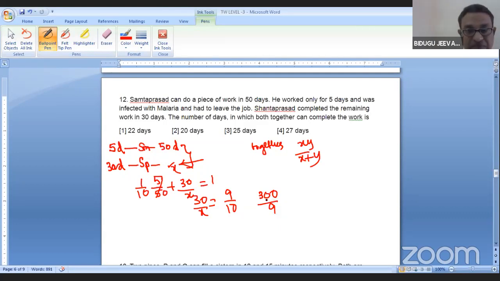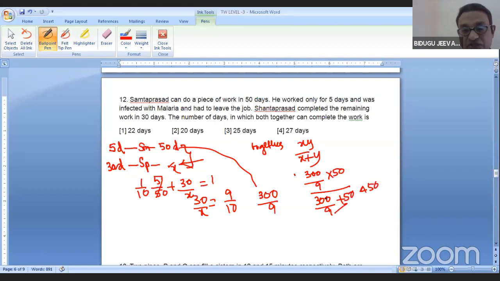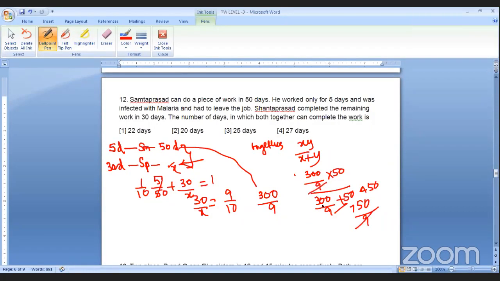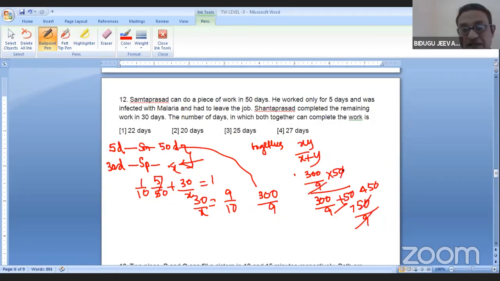Fine. Now let me do both. 50, these two I have to take. That is 300 by 9 into 50 by 300 by 9 plus 50. So this is 450 plus 300, 750 by 9. 9 gets cancelled. 0, 0 cancel. 5 15s are 75. 15 20s are 300.